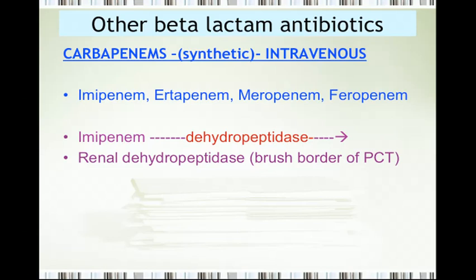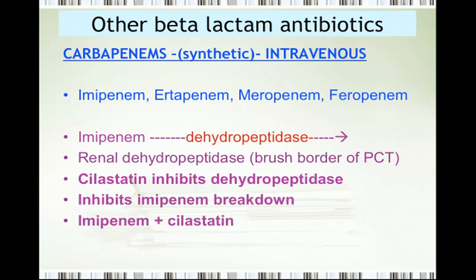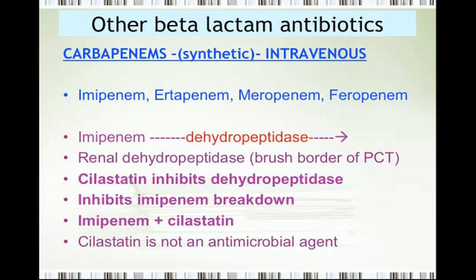Do we have a substance to do it? Yes, we have. The name of the substance is cilastatin. Cilastatin inhibits the renal dehydropeptidase. Cilastatin inhibits the imipenem breakdown. Imipenem-cilastatin combination could be used for this purpose. And please remember, cilastatin is not an antimicrobial agent.